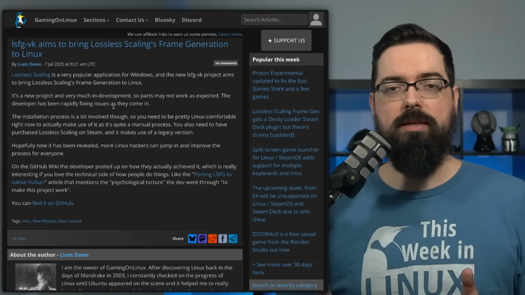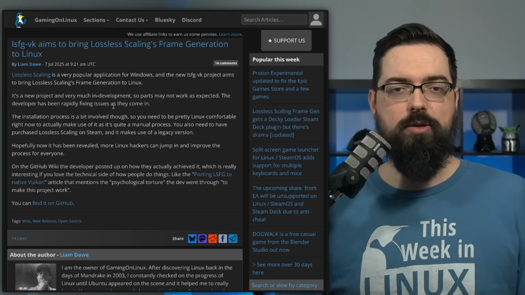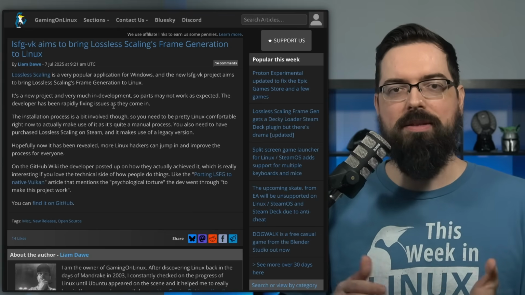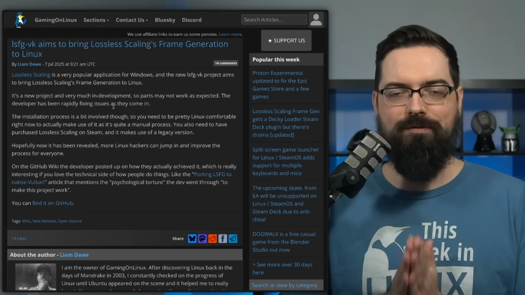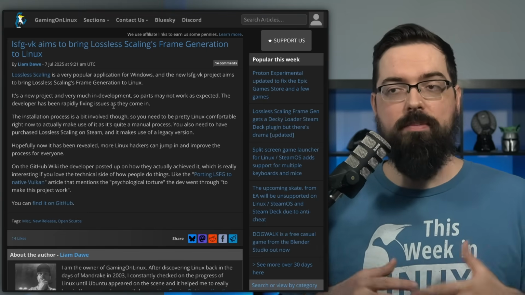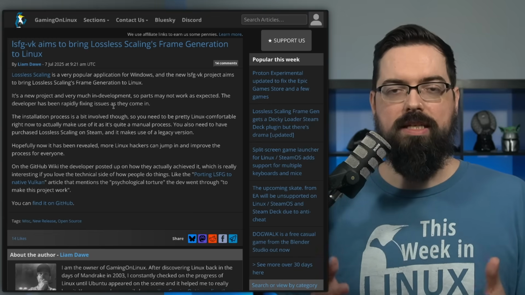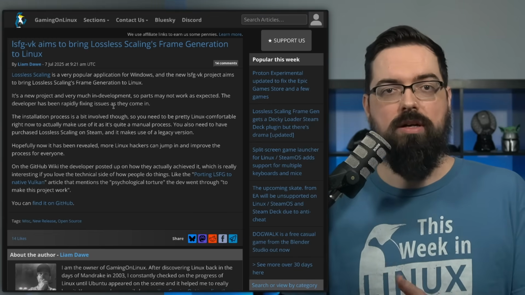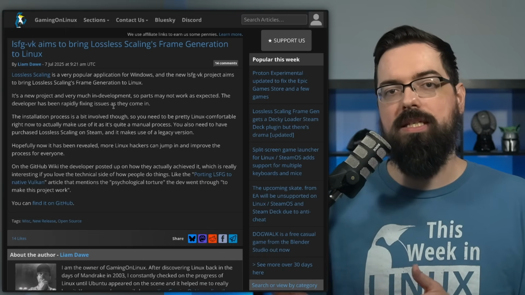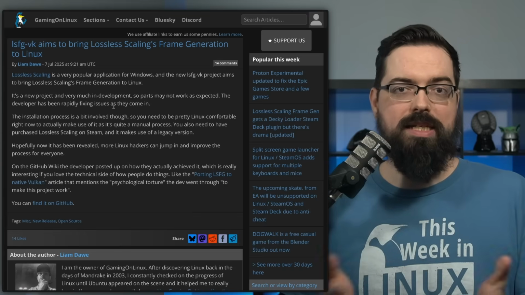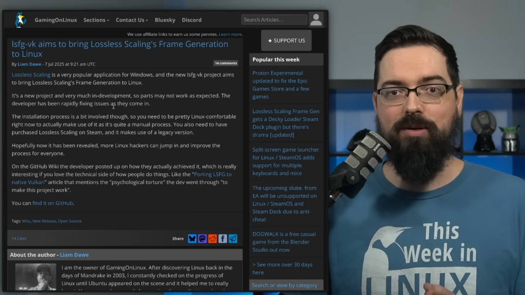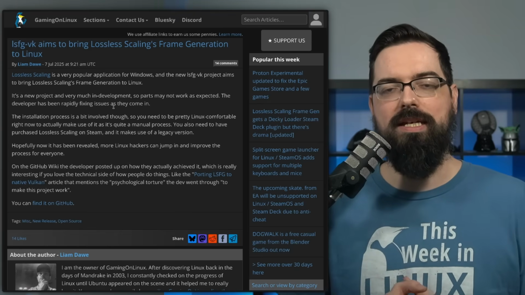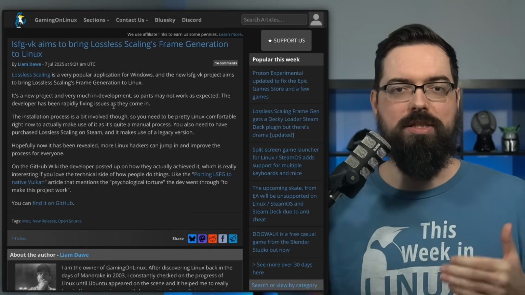I think this is awesome to see because lossless scaling is a very cool project, and being only Windows related, it wasn't that important to me before, but now that there's support for Linux being added, that is very awesome because the upscaling aspects of these kinds of things is very cool because it's not just dependent on a particular hardware. Like, for example, FSR is for AMD users, DLSS is for NVIDIA users, and this doesn't really care about either one of those, so it can work on both and also perhaps more GPUs in the future. So this is really cool to see, and I'm excited to see how far they can push this support on Linux.